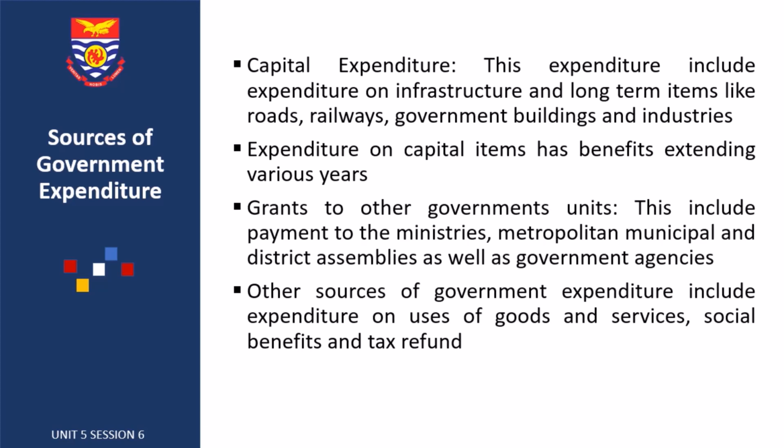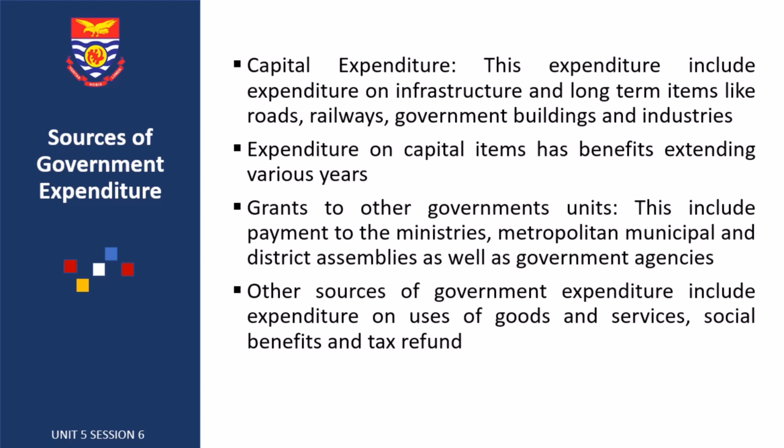The other source of public expenditure is grants to other government units. The government must also give funds to other government units like the district assemblies, the ministries, the parliament and all that. So you know of the district assembly common fund, which is funded by the central government.